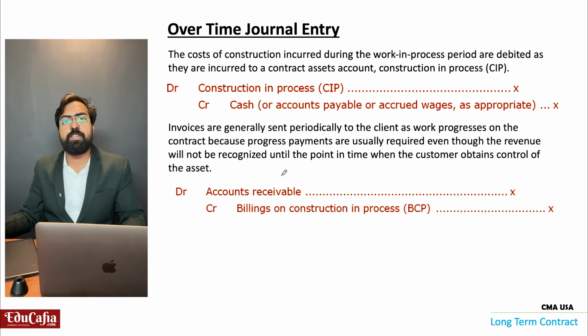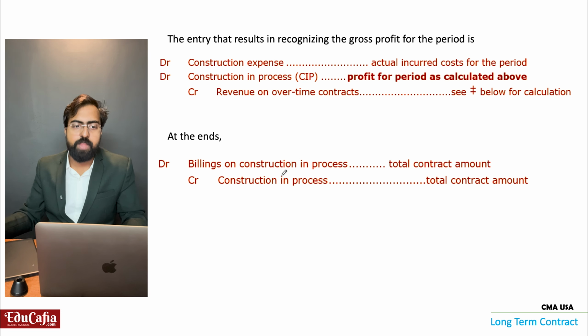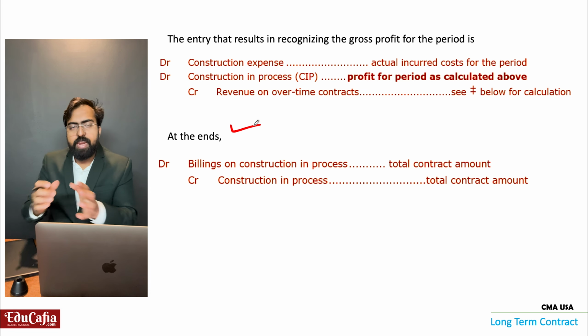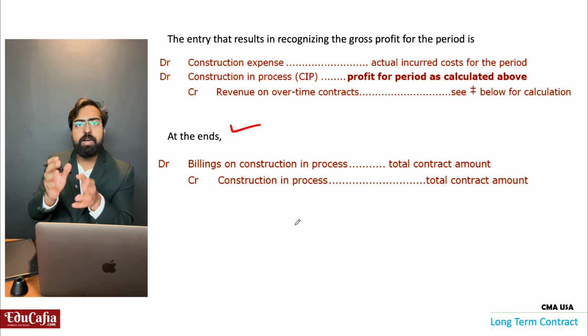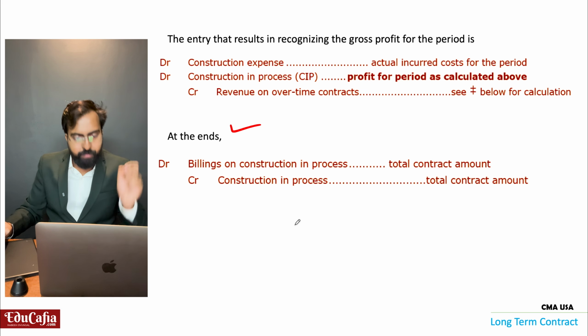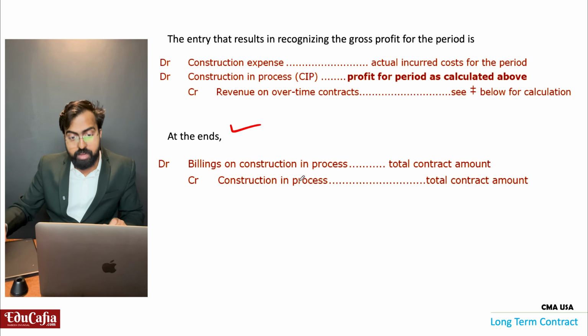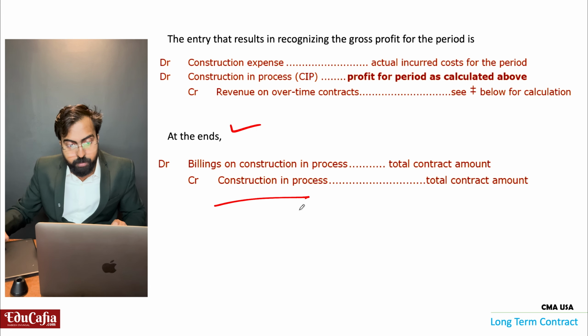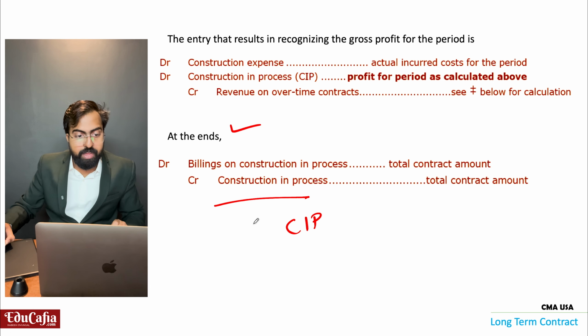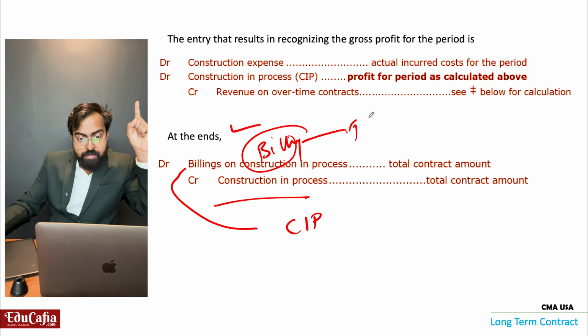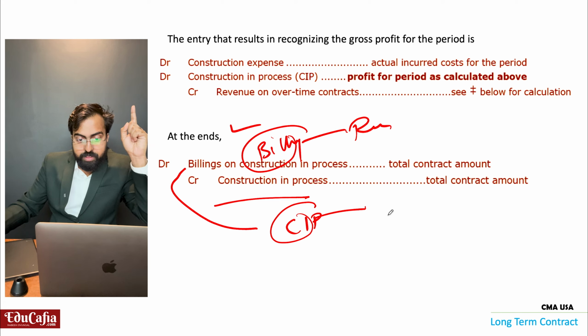Against that accounts receivable we will receive the cash. Then at the end, we are giving the key of the house or the building to the house owner. That time the construction is processed, CIP account we are closing with the billing. There billing is closed with the revenue, CIP is closed with the expense.